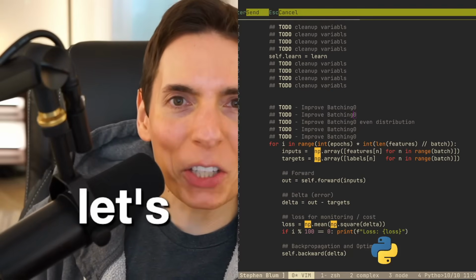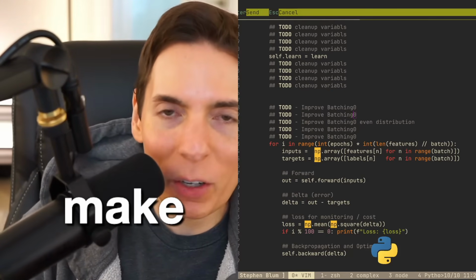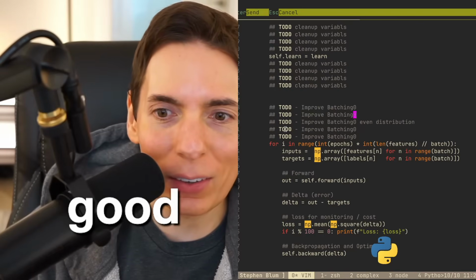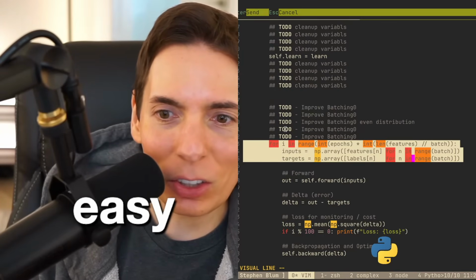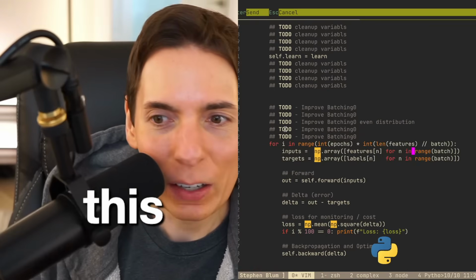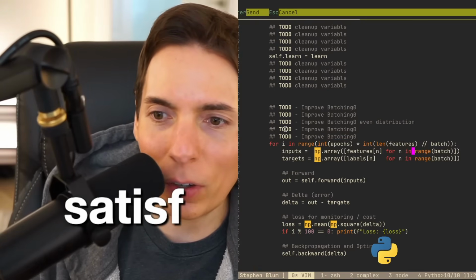Let's improve our batching algorithm. Let's make it better. We made our batching algorithm yesterday. It was actually pretty good. I was really surprised at how easy and quick we made it work. We just did a few lines of code changes. Check this out right here. This is actually really satisfying. I was very satisfied with this.